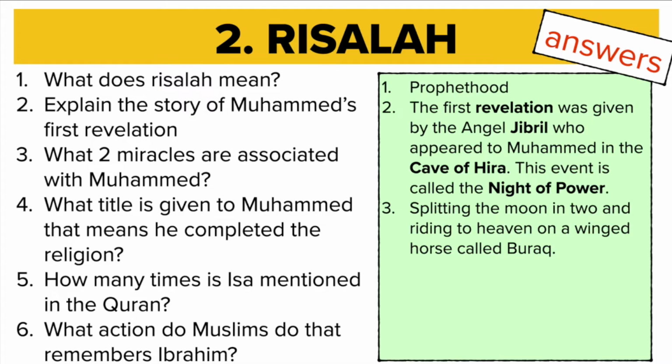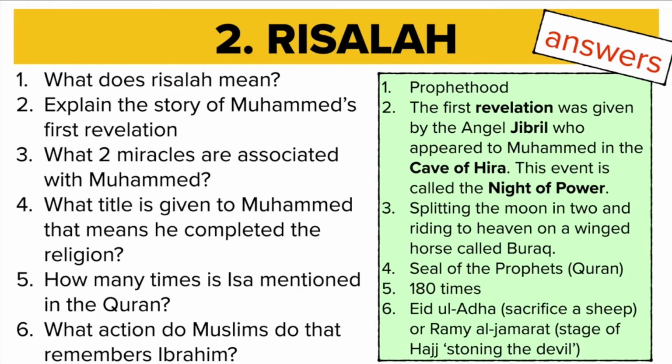Those are the 2 miracles associated with Muhammad that we examined. Question 4. Seal of the Prophets. That's the title given to Muhammad in the Quran, which means he completed the religion. Question 5. 180 times. That's the amount of times that Isa, Jesus, is mentioned in the Quran. Question 6. Eid al-Adha. That is the festival of sacrifice, where Muslims will sacrifice a sheep.